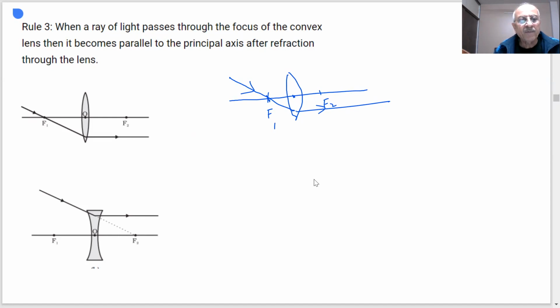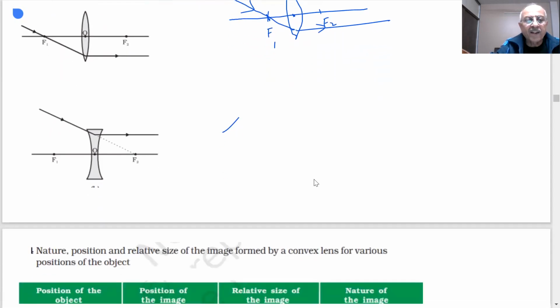Now in the case of the concave lens, if the ray is going towards the focus, which I have shown by dash, this is not a real focus because it is a divergent lens. So if the ray is going towards the focus, it will become parallel to the principal axis after refraction. This is my rule 3, student, which I will use for making ray diagrams.